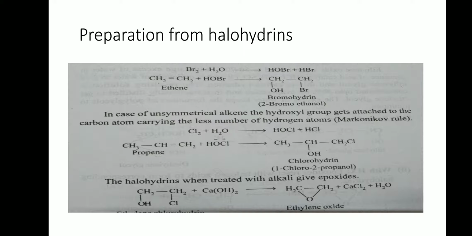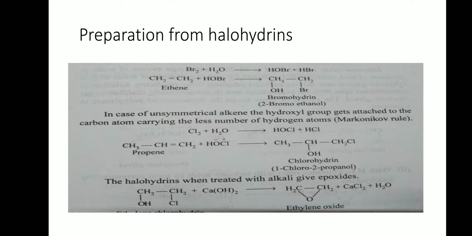These halohydrins, when treated with alkali, get converted to epoxides. When ethylene chlorohydrin is treated with calcium hydroxide, ethylene oxide is formed. This is how we have seen three methods of preparation of epoxides.